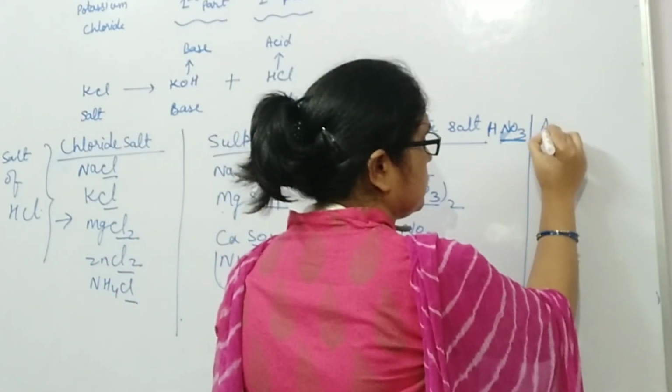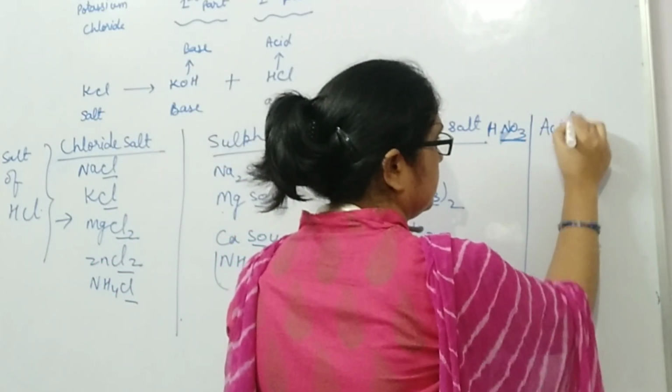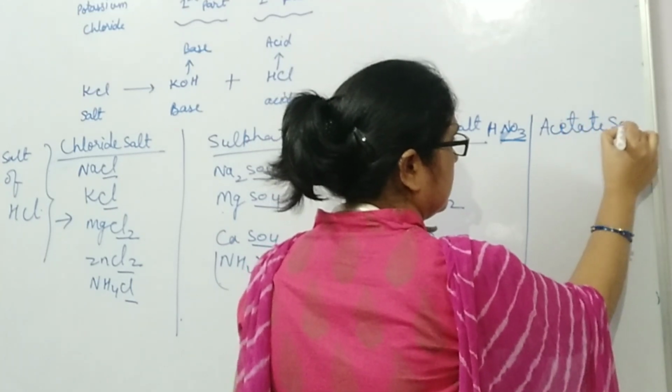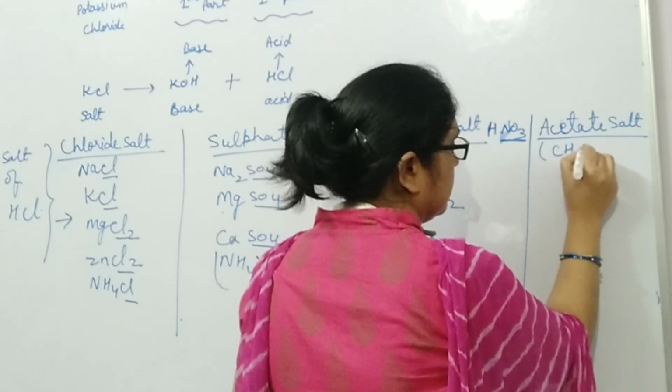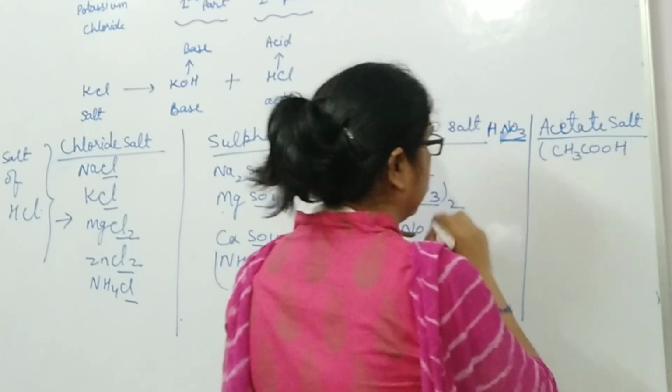Similarly, acetate salt. Acetate salt comes from acetic acid, CH3COOH.